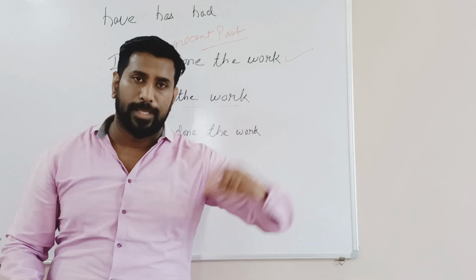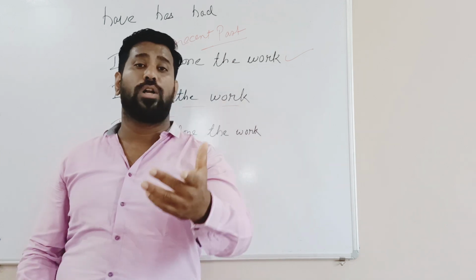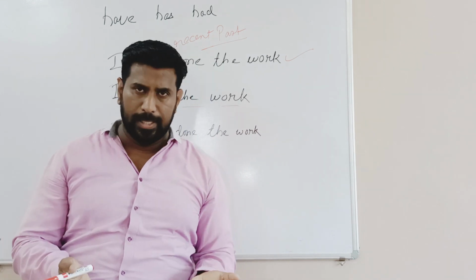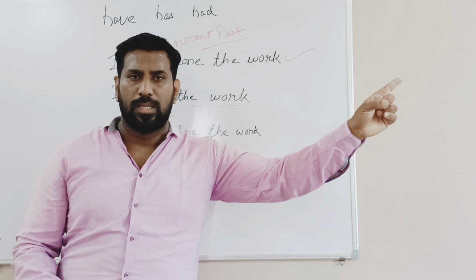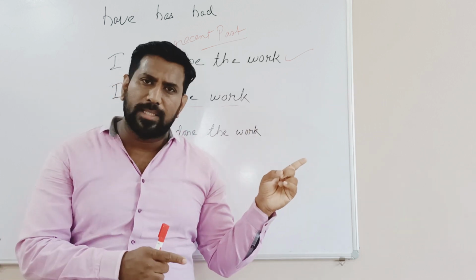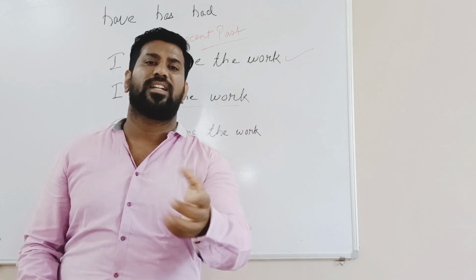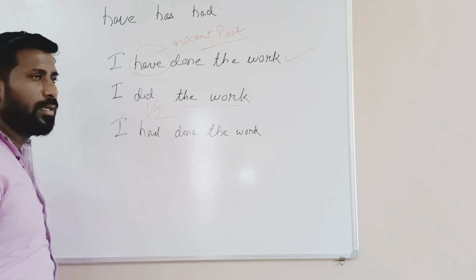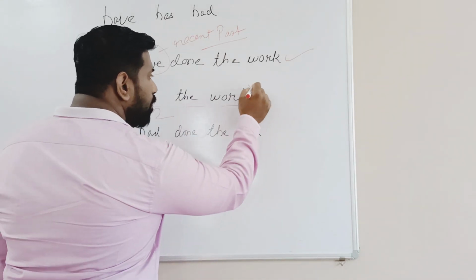I called you yesterday. I called you day before yesterday, or I called you last year, I called you last month. Whenever we are telling the time, that means I have done something in the past. So when you are talking about the past, you have to use the time to determine that it was done in the past. So here, I did the work, but we have not used any past time. So this one will be wrong.